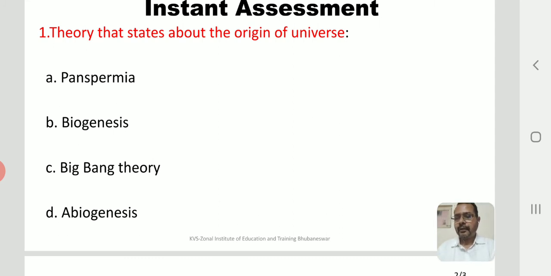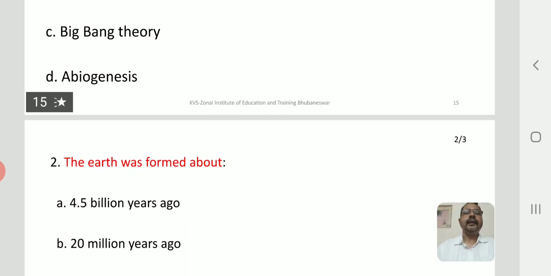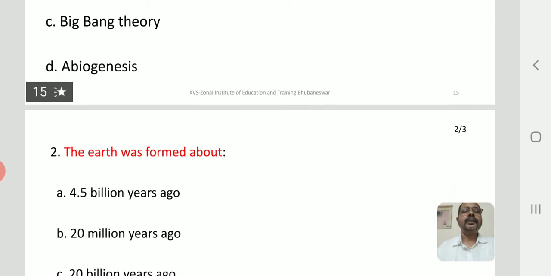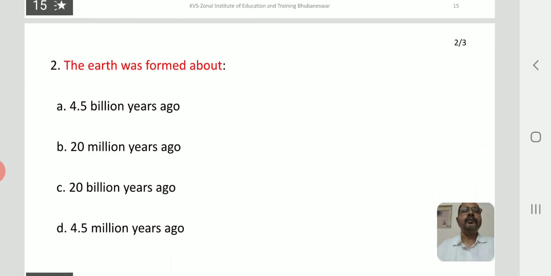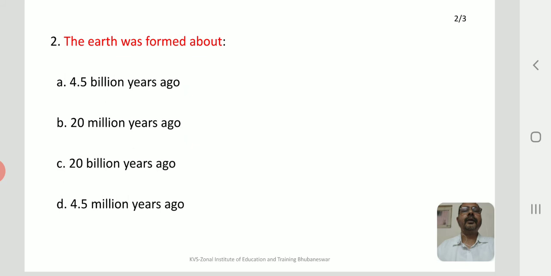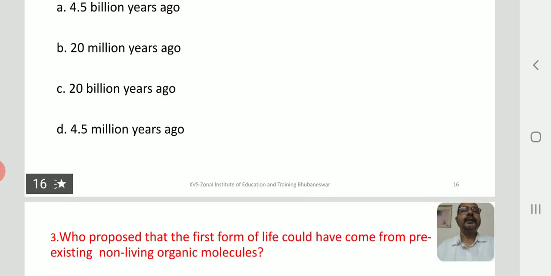So that is also a very important answer. Okay, so Big Bang theory, right? Then when was the Earth formed? So that is, you all know, about 4.5 billion years ago. So it was 4.5 billion years ago.